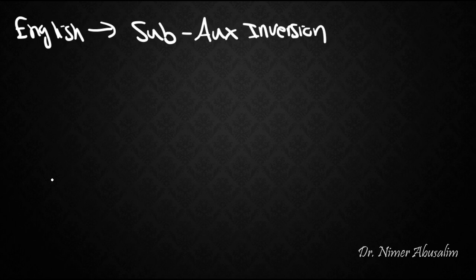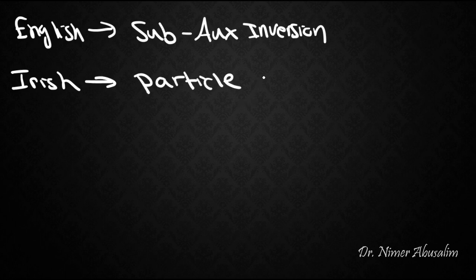Now there's a second way to create yes-no questions. English uses subject-aux inversion. Irish, on the other hand, has a dedicated particle that it uses to signal yes-no questions. That particle is "ar". A famous example found in Carnie's syntax of Irish is the following.